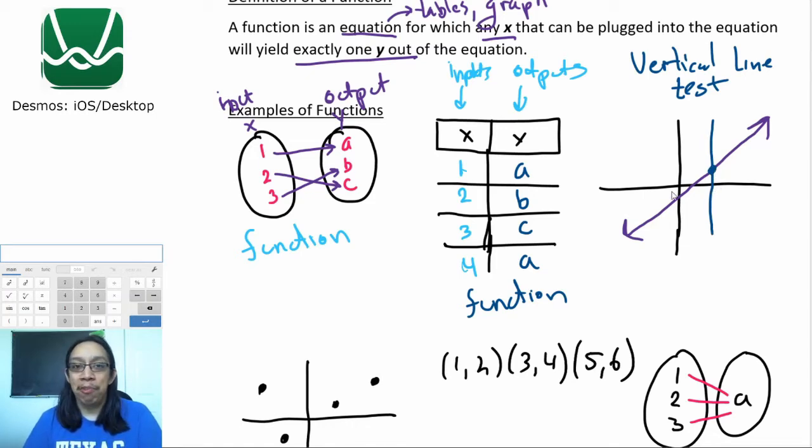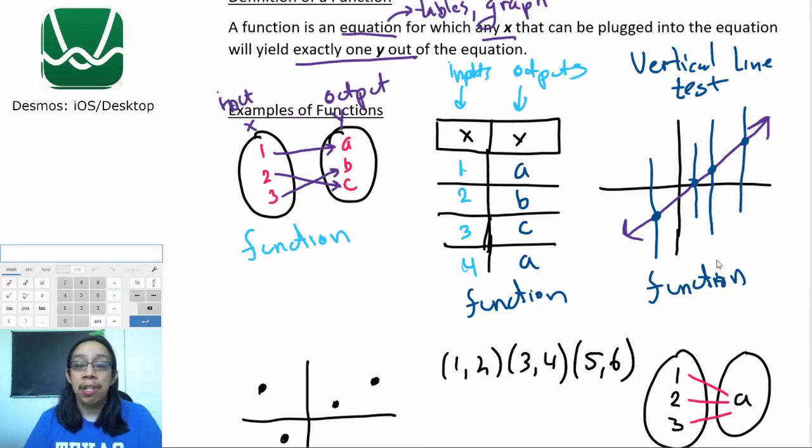Now, let's be a little bit more specific. It doesn't matter where I draw this vertical line, because notice that I'm always hitting one point on that purple line. So if I draw it over here, I only touch it once. Even if I draw it over here, it only touches once on that purple line. So no matter where I draw my vertical line, I'm always touching the purple line just once. So this is going to be an example of a function.